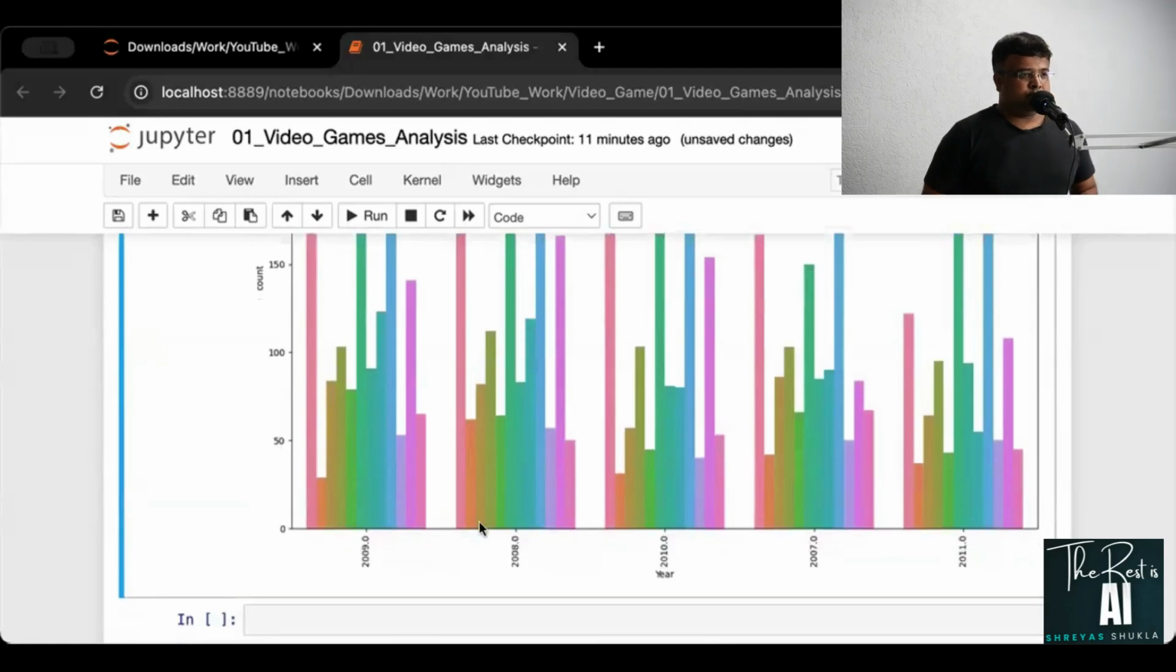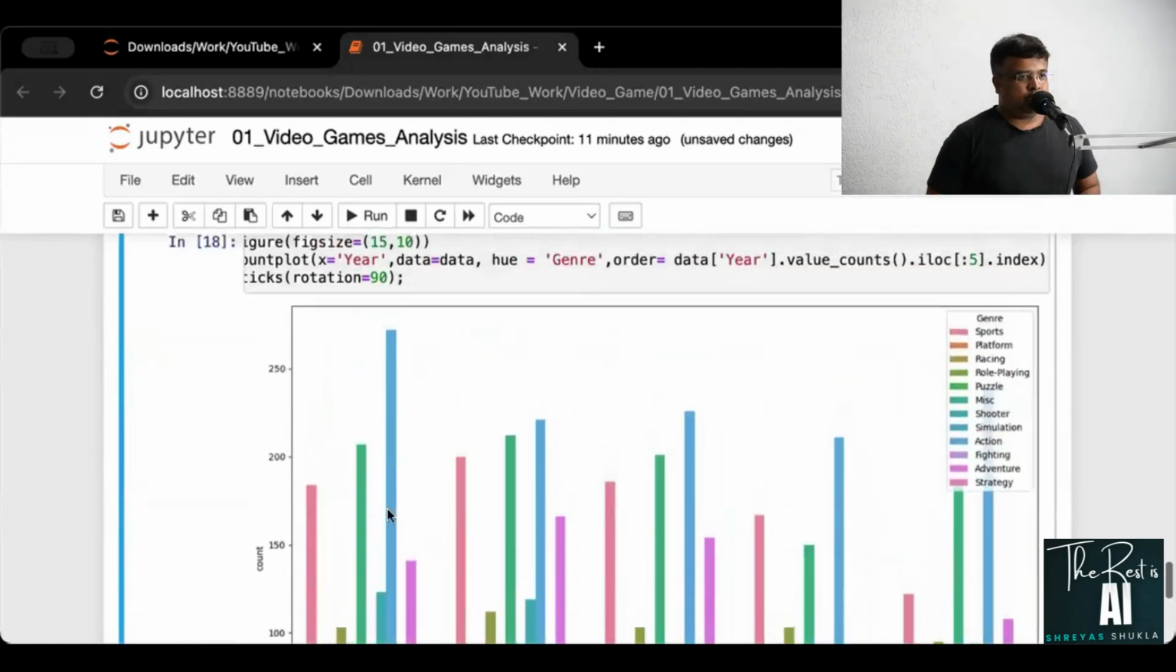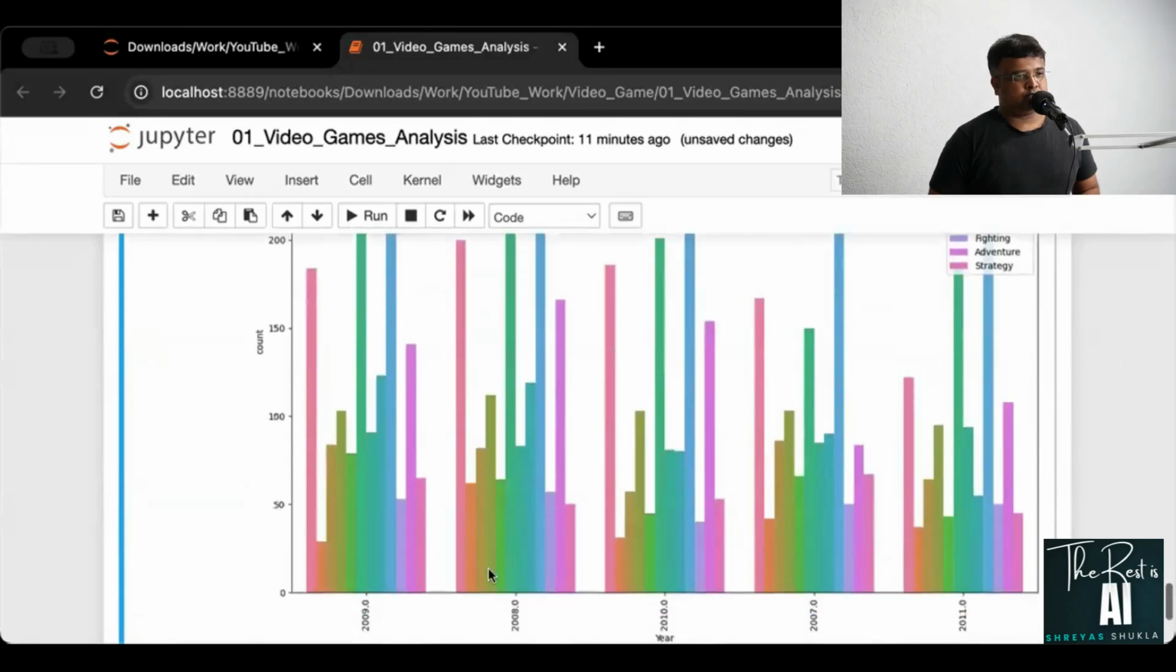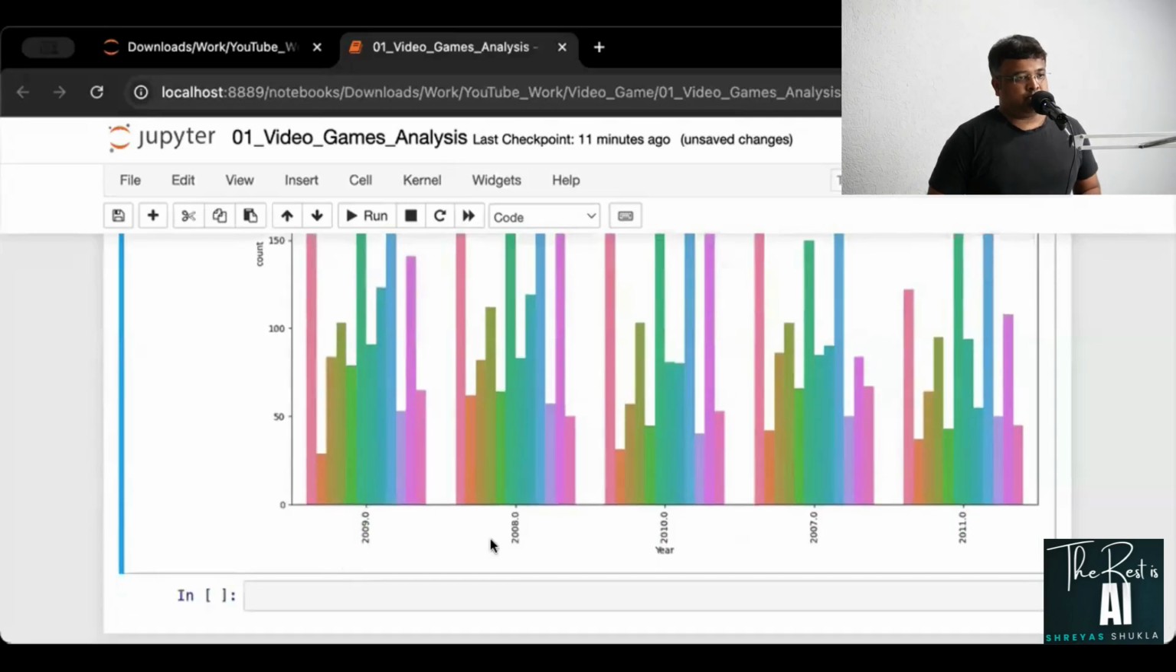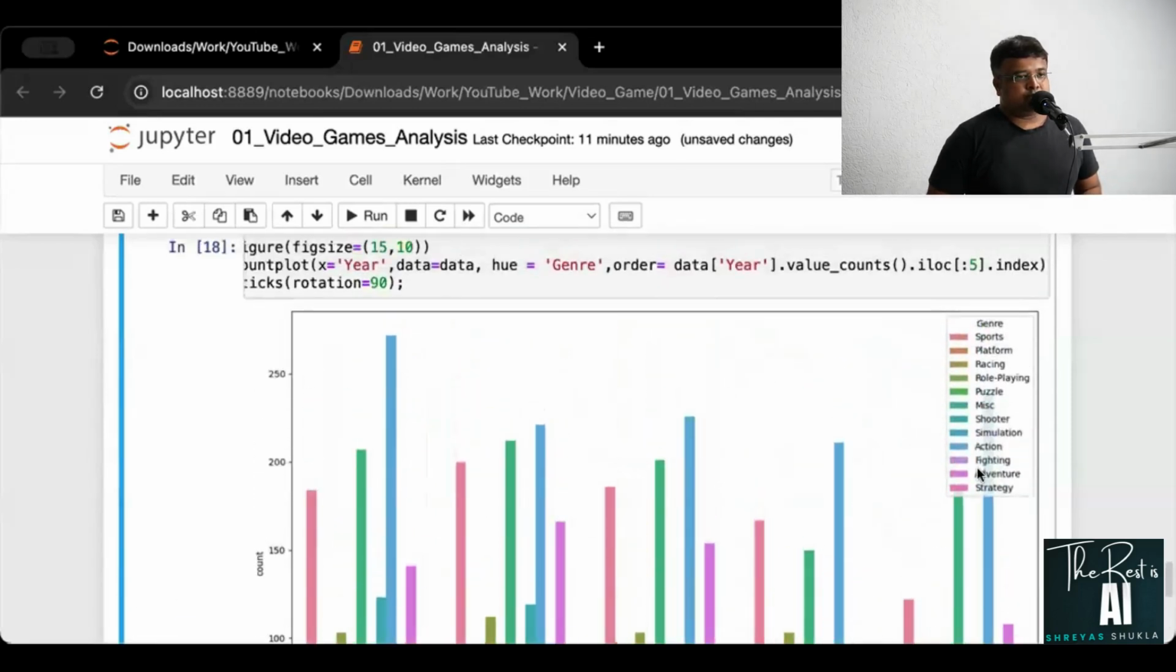Right, so you can see here in 2009, these are the genre that we have, and these are the games. These are the year that we have. So 2009, 2008, 2010, 7, 11. Right, so you can see that most of them were simulation games, apparently simulation and action games.